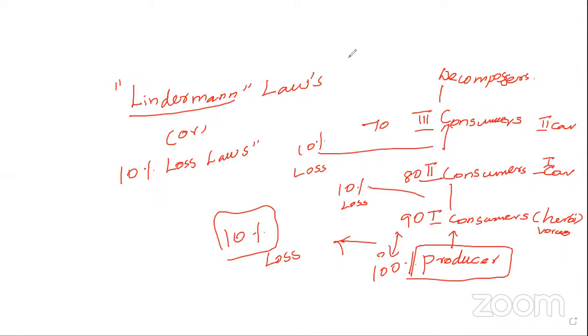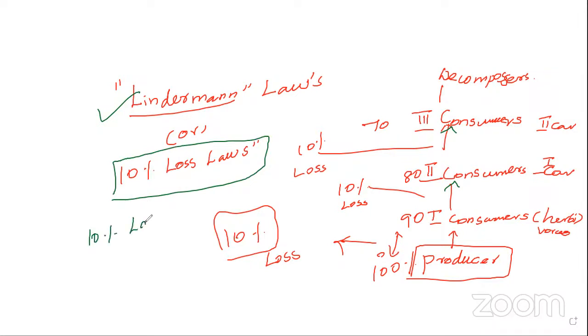Many times they ask the question: at each and every trophic level, what happened? 10% of the energy will be lost. This was stated by the scientist Lindeman. That's why it is given as Lindeman's law. Hence they call it the 10% loss law or 10% law.